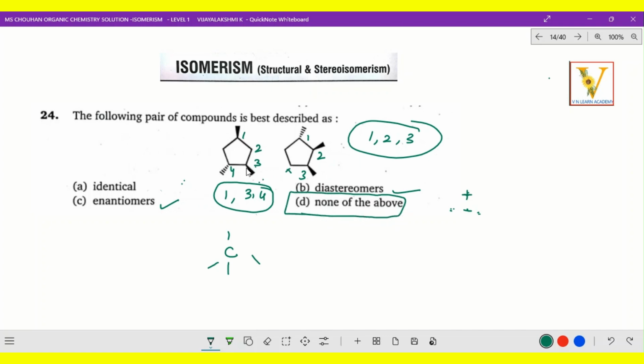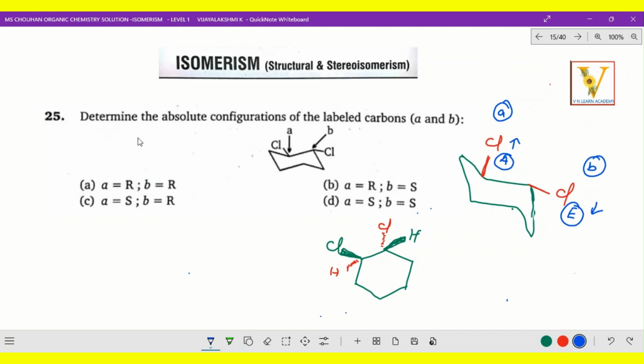I hope you got the clarity on what is identical, diastereomers and enantiomers, because these are all concepts you can apply to identify any other forms, molecules or compounds. I hope you got the clarity of this answer. Come on, let's go to the next question. Next question, it's really interesting.